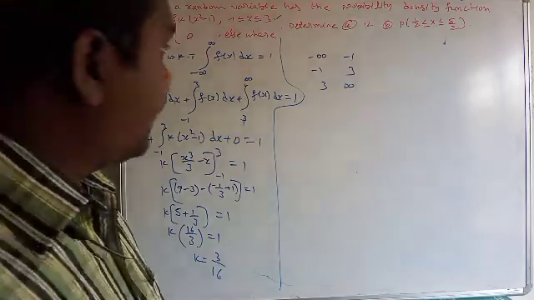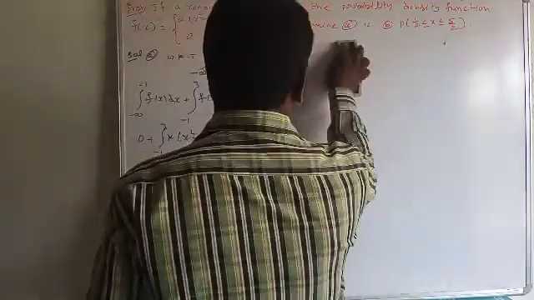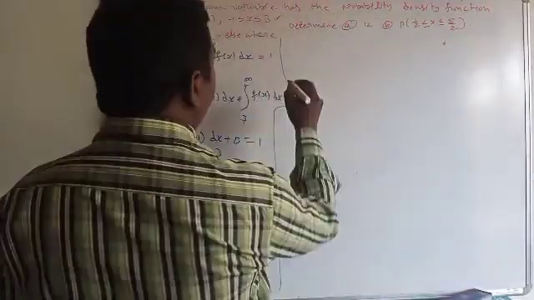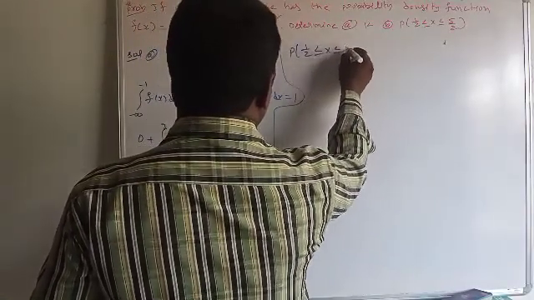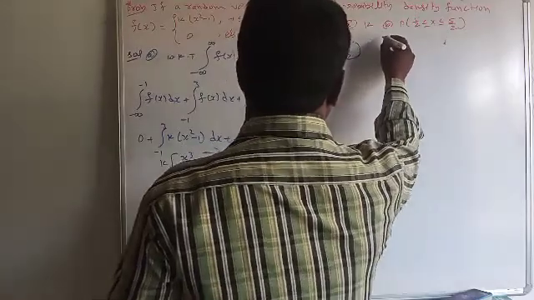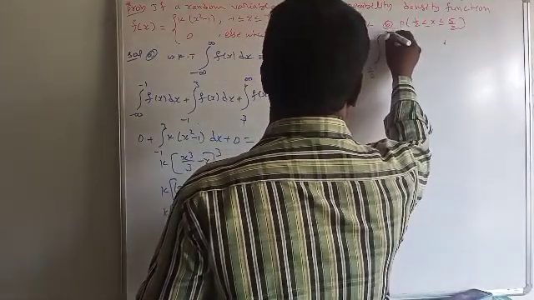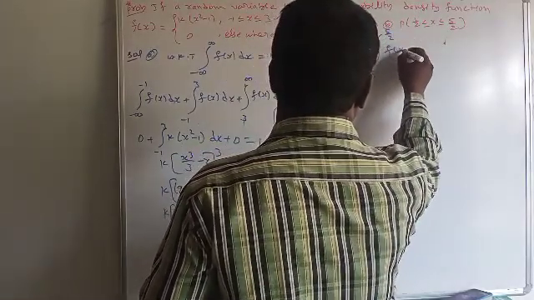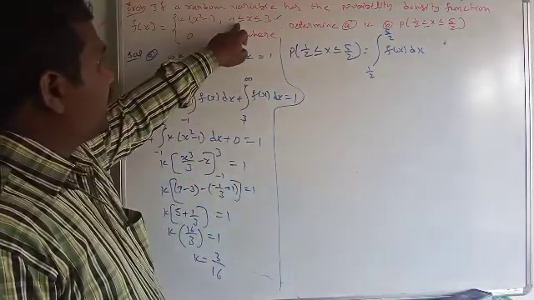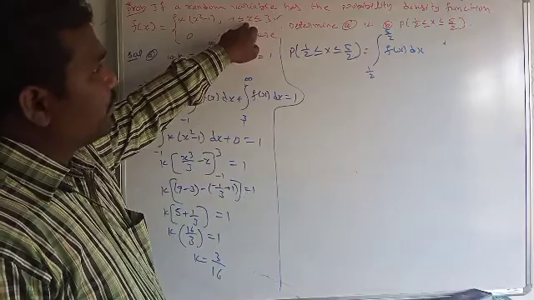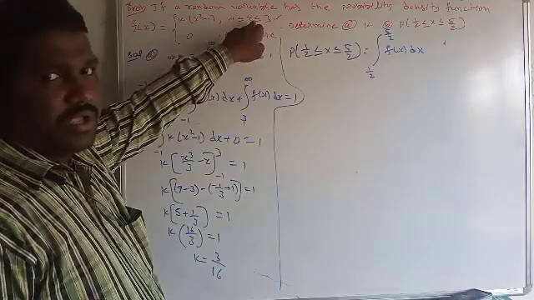Further, we have to find the probability of 1 by 2 is less than or equal to x is less than or equal to 5 by 2. This means the integral from 1 by 2 to 5 by 2 of f of x dx. Clearly, 1 by 2 is in the interval minus 1 to 3, and 5 by 2 means 2.5, which is also in this interval.